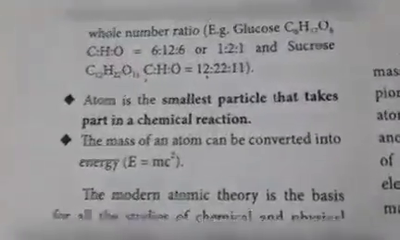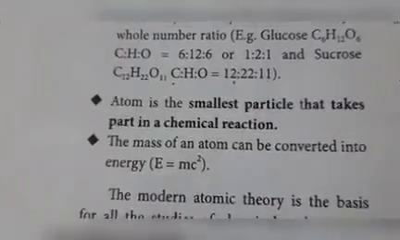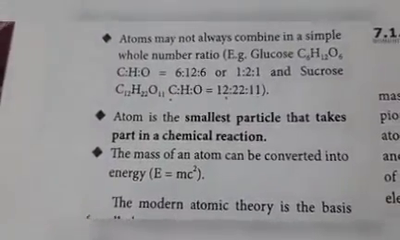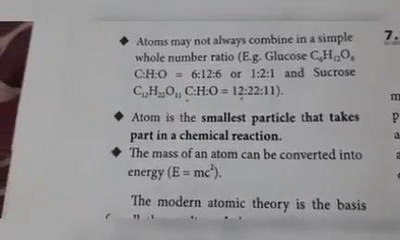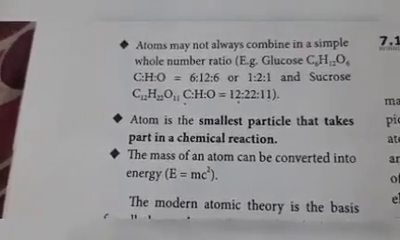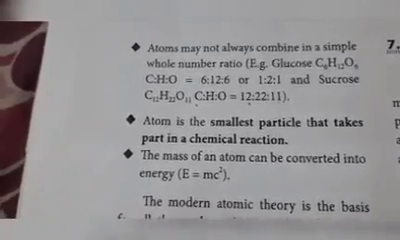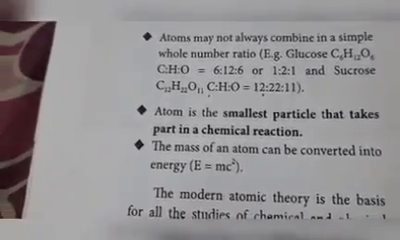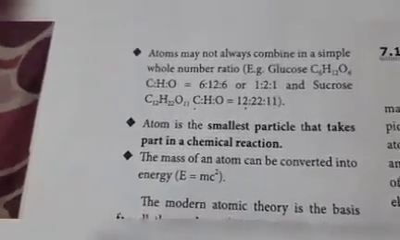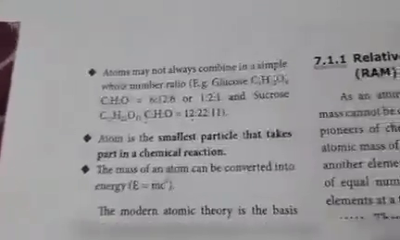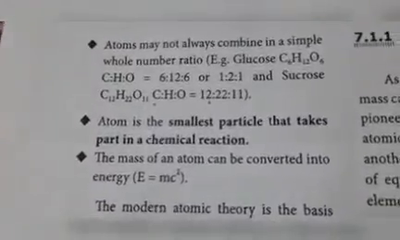Next point, atom is the smallest particle that takes part in a chemical reaction. So atom is the smallest particle for what? That takes part in a chemical reaction. In a chemical reaction, reactants react to produce products. In this reaction, reactants and products are involved. In these reactants and products, which one is the small particle? Atom is the smallest particle.